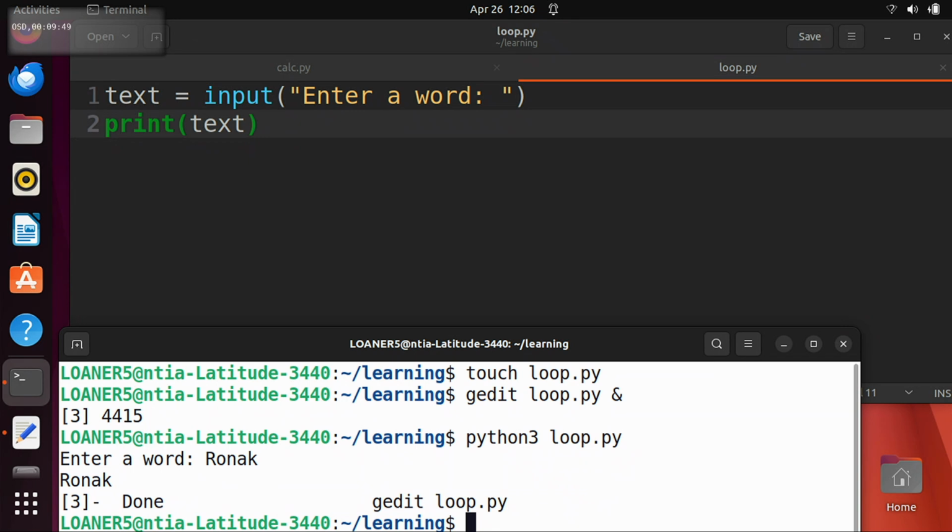So the parenthesis needs to go before the quote. You see how on mine, the parenthesis goes before the quote. So it's input, open parenthesis, then open quote. Yeah. So you need to do, yeah, exactly. Yep. So now save this again, and now run it again. So you can just hit up to rerun the same command. Yep. So now type anything you want in. Then hit enter. Exactly. Okay.